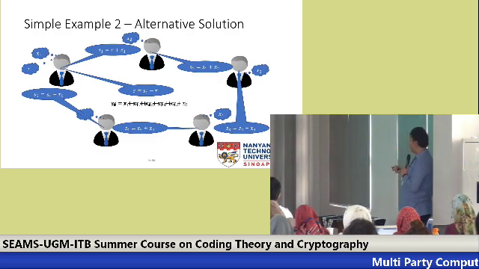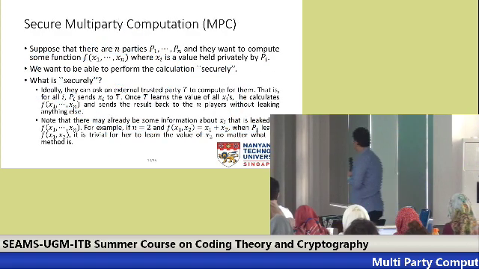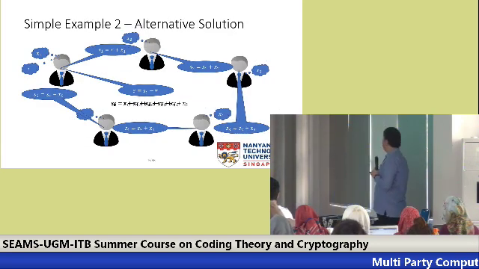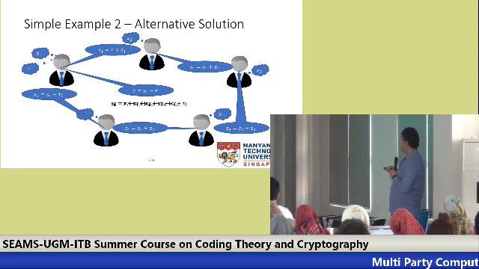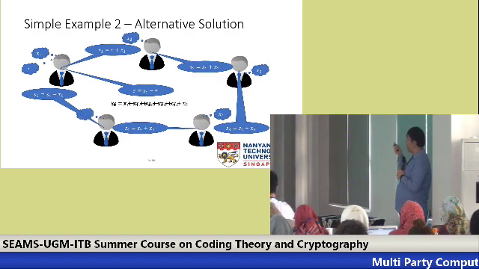However, imagine that the first person and the third person have some collusion and they just share information. So remember that for s1, he knows r plus x1, and the third party knows s1 plus x2.